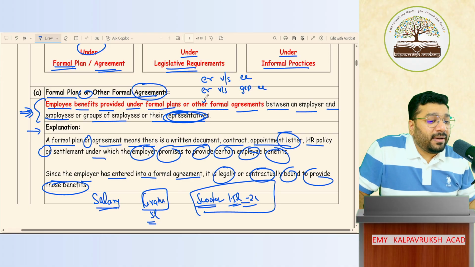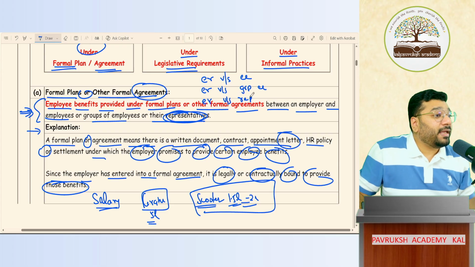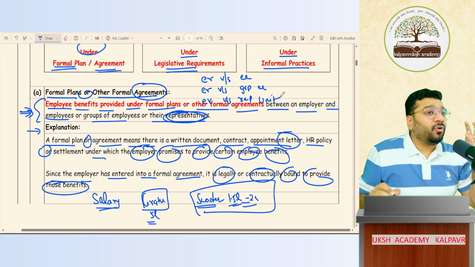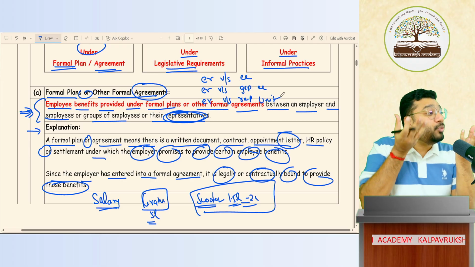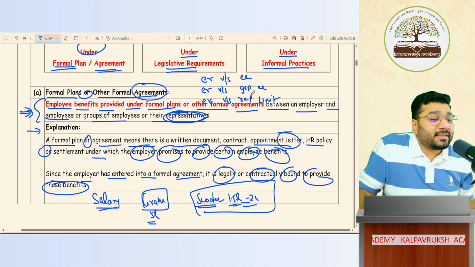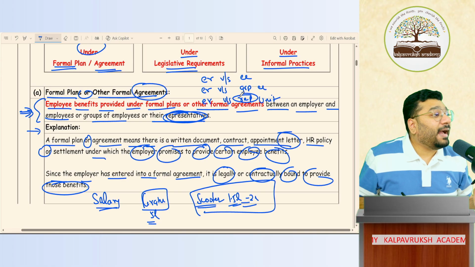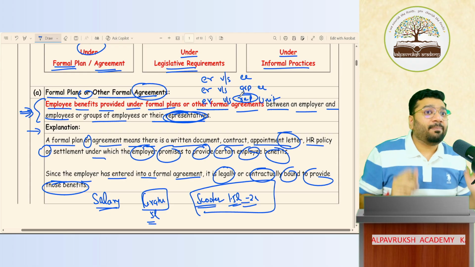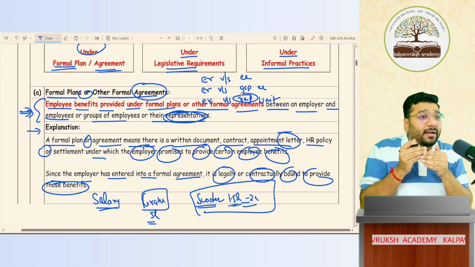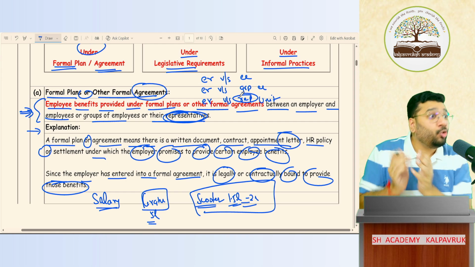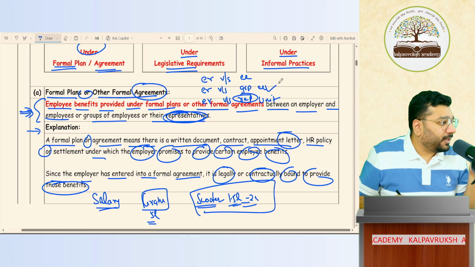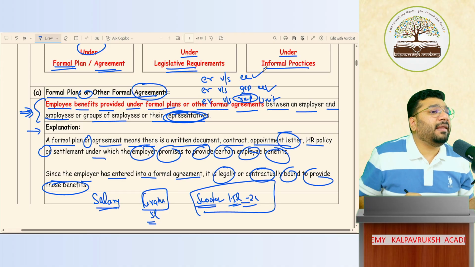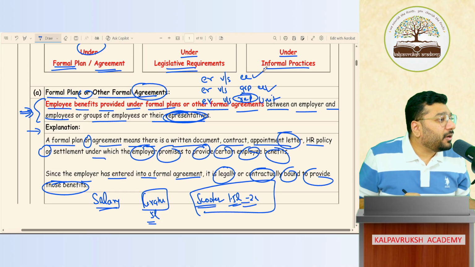Or this agreement can be between the employer versus a representative of those employees, that is, the union. So if the agreement is between the factory and the union, the union is called the representative of the entire group of employees. Got it, not got it? If you do an employment contract directly with that group of employees, then this is one aspect. Or you can do a contract directly with one single employee. Got it, not got it? Clear or not clear? Okay.